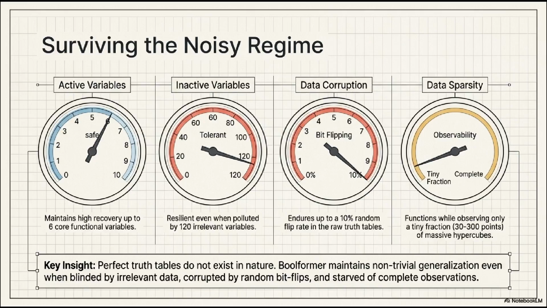Even more impressive is its ability to handle data sparsity and irrelevant variables. It can find a core functional rule involving 6 variables even when the signal is polluted by 120 irrelevant variables. Furthermore, it can function while observing only a tiny fraction, sometimes just 30 to 300 points of a massive multidimensional hypercube. It isn't just learning logic, it's learning how to filter signal from noise.